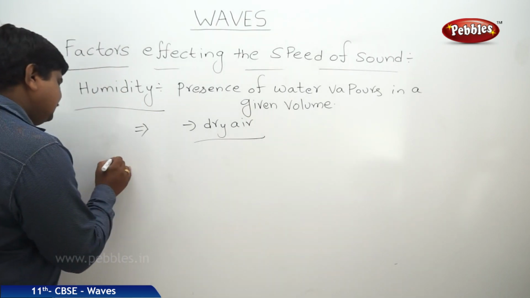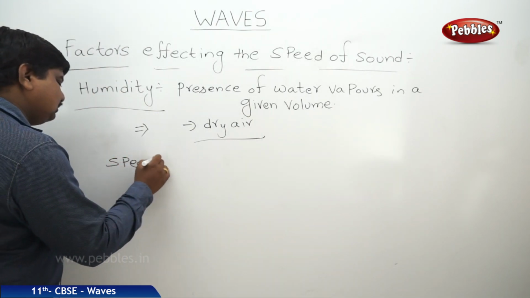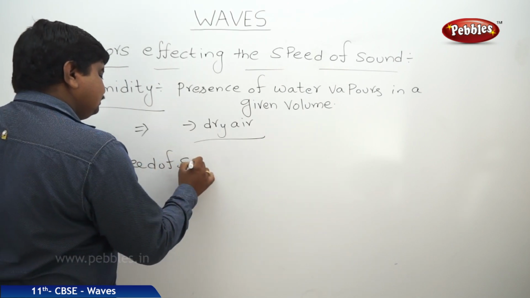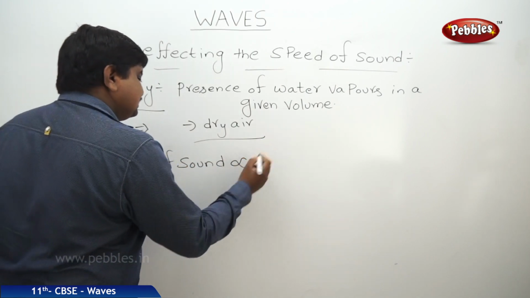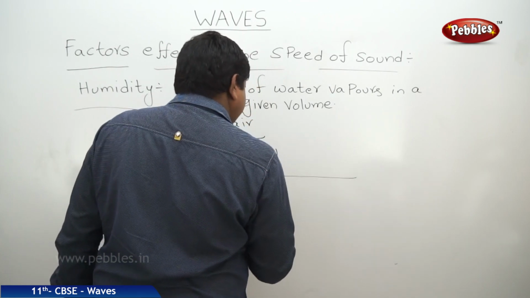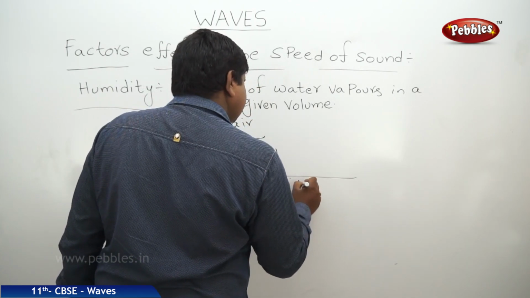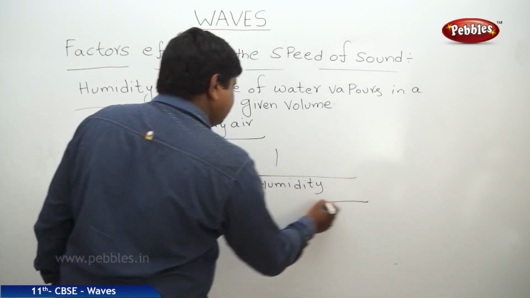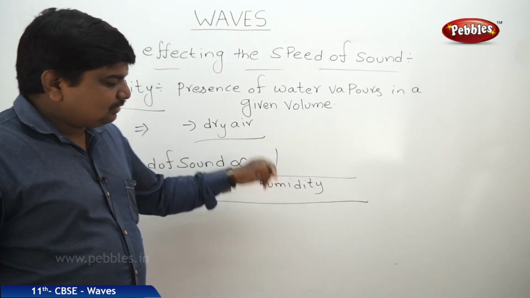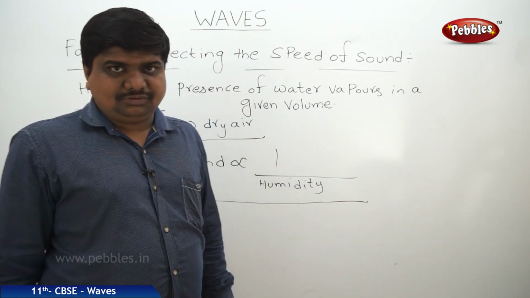That means speed of sound is inversely proportional to humidity. This is the only factor which is inversely proportional to the speed of sound.